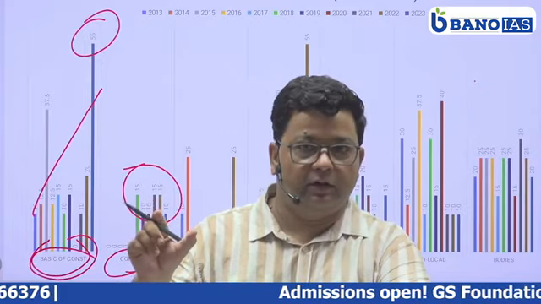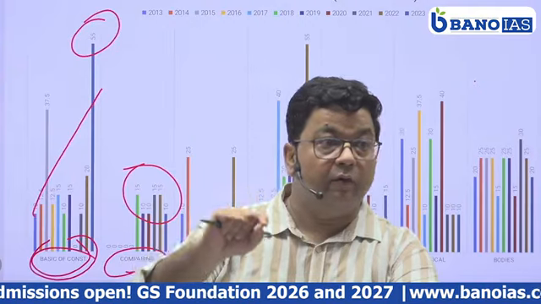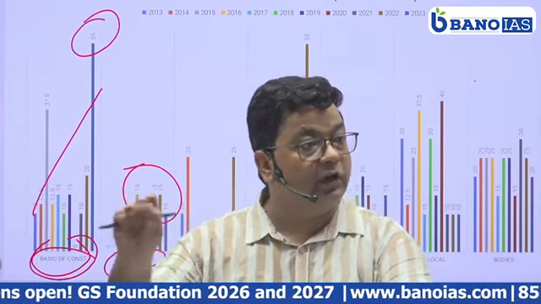As we know, the Council of Ministers can be not more than 15% of the total strength of the Lok Sabha, not Parliament, because the Lok Sabha is responsible to the people. Though ministers can be drawn from the Rajya Sabha also, the restriction has been put with respect to the Lok Sabha.